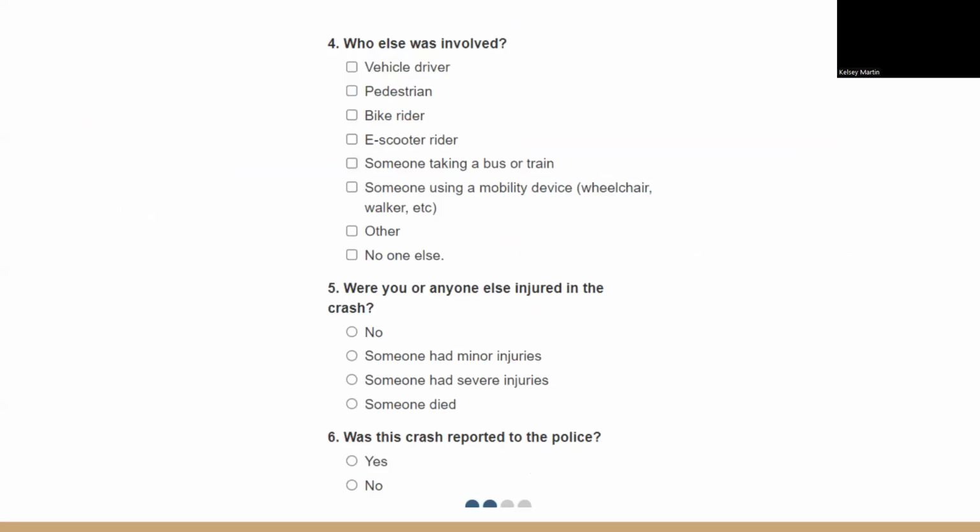And it wants to know what mode of transportation the other person involved was utilizing. And the same options are available as well. And then they also want to know who, or if anyone was injured and how severe those injuries were. And then if the report or the crash was reported to the police.